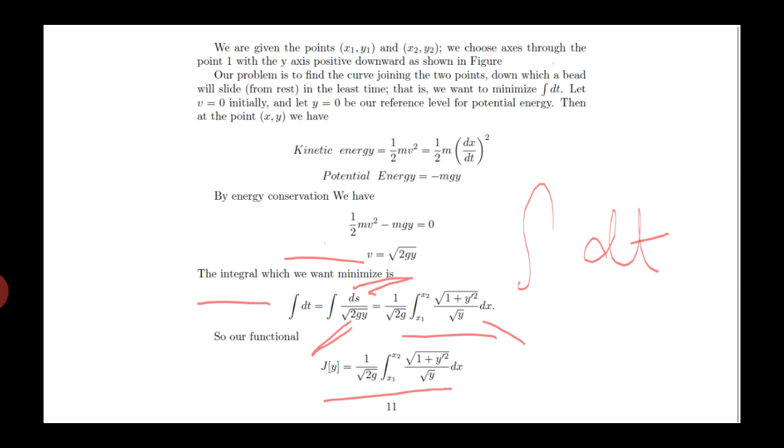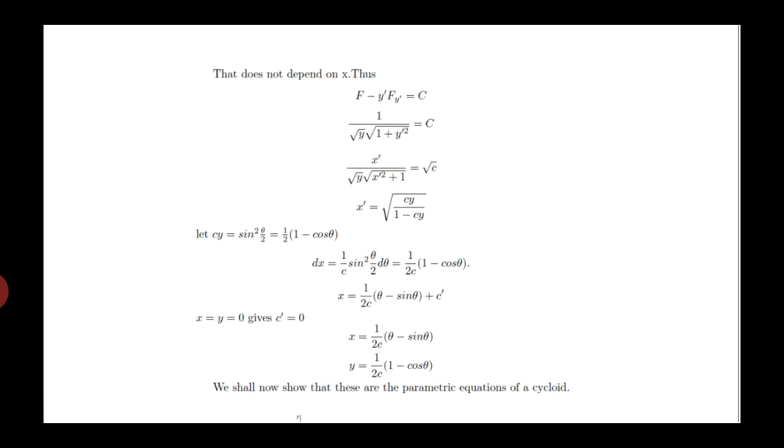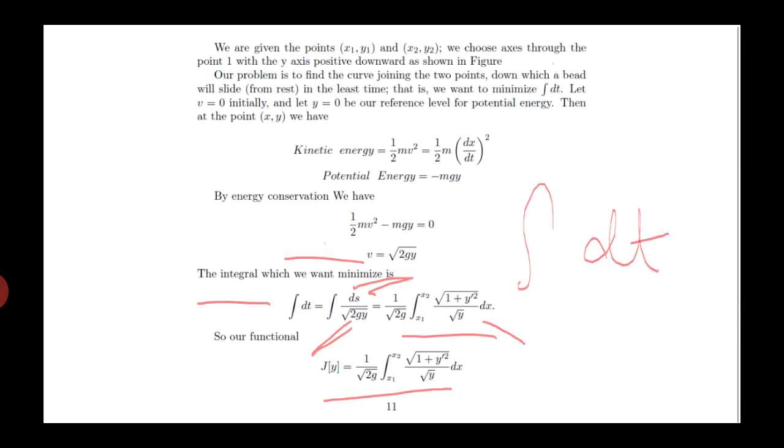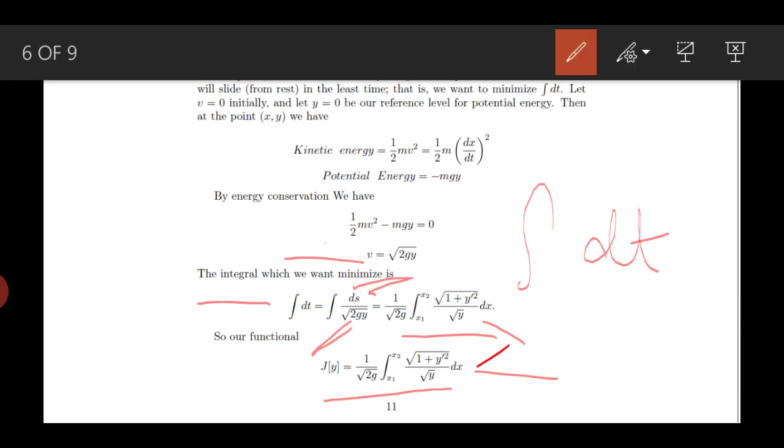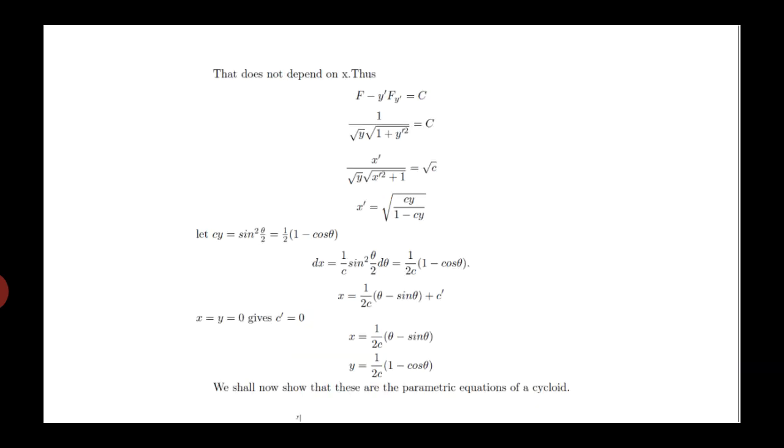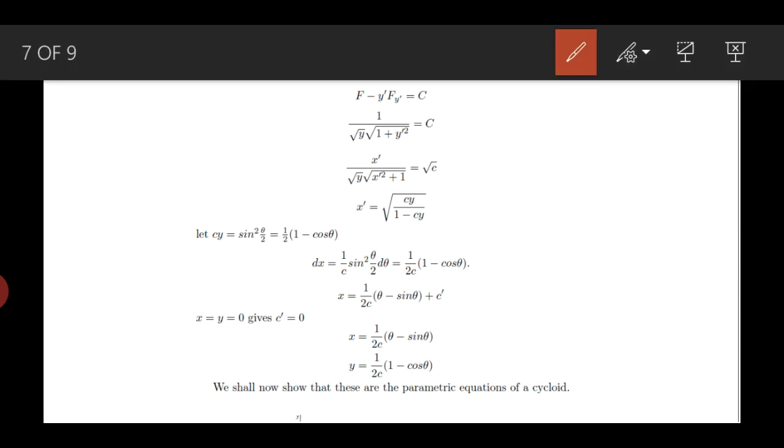Now we have to use the Euler-Lagrange equation to find the extremal. The given functional is a special case where the functional does not depend on x. We saw in the last lesson that when the function does not depend on x, we can rewrite the Euler equation in the following form: f minus y prime times f sub y prime equals a constant.